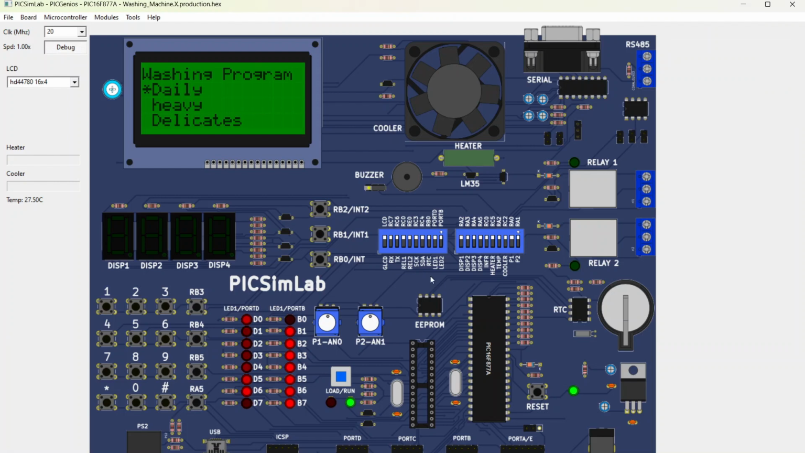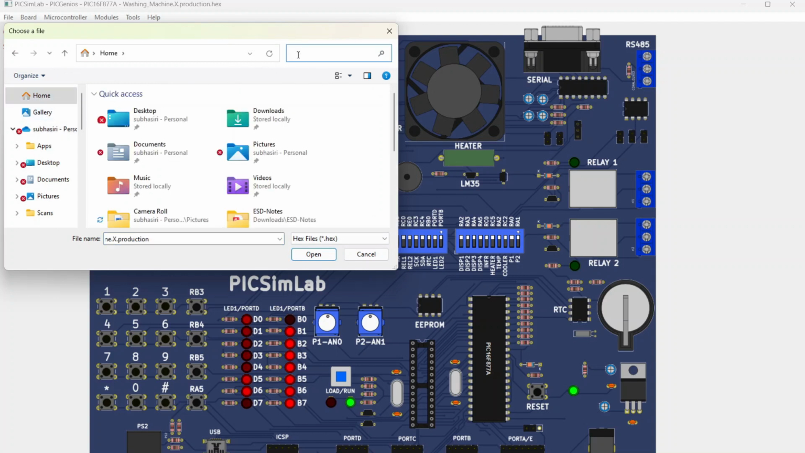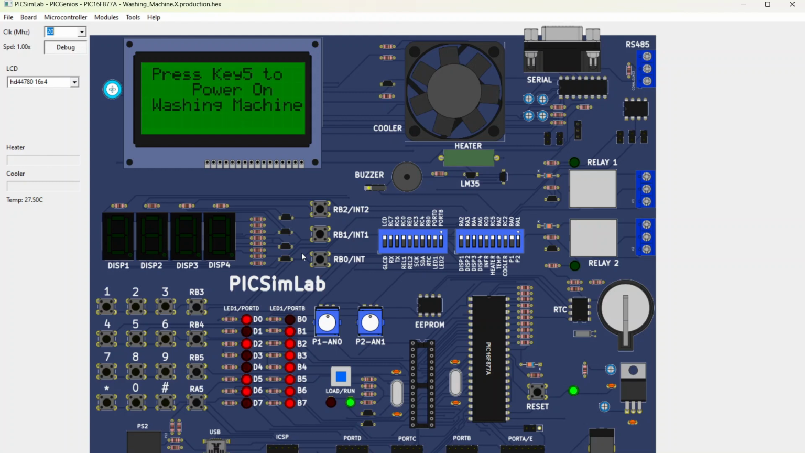So this is the PICSim lab. Here you can see we have used the PIC16F877A microcontroller, and the clock frequency is set to 20 MHz and the LCD display is set to 16:4 ratio. Now we need to load that hex file that is generated in that MPLAB. For that, go to home and search, paste that hex file and click on open. So now we can start our simulation.